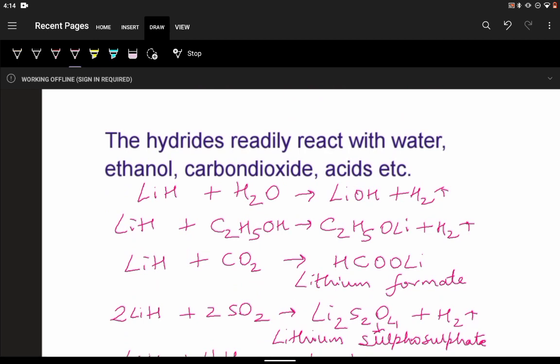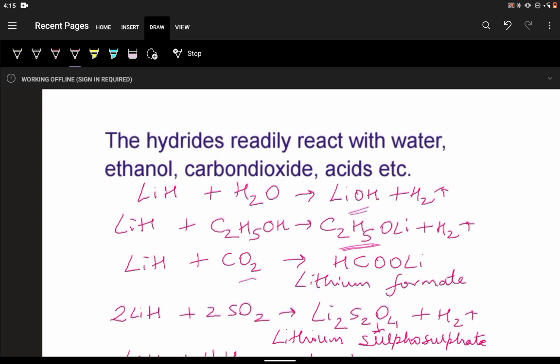These hydrides show a host of reactions. They will react with water, ethanol, carbon dioxide, even acids. The equation I told you just now, LiH plus H2O, liberates hydrogen with the formation of lithium hydroxide. With ethanol C2H5OH, we get lithium ethoxide C2H5OLi, and hydrogen gas is liberated. Lithium hydride with carbon dioxide forms lithium formate HCOOLi. It is a salt of formic acid, so it is lithium formate.